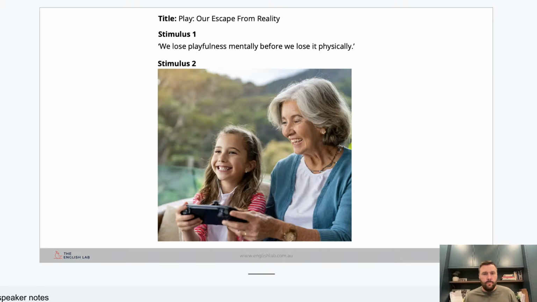I then use the visual, assuming that's a grandmother with a granddaughter, this idea about play across ages, about video games that's been brought in, and all of a sudden maybe my ideas are leaning towards worlds that we can escape to in order to play, be it through a video game or the imagination that we get from that, or the activities we do with other people that allow us to escape into some other world. Notice how there's more than just one message from that picture. It could be about video games, could be about relationships, could be about imagination, could be about a million different things.